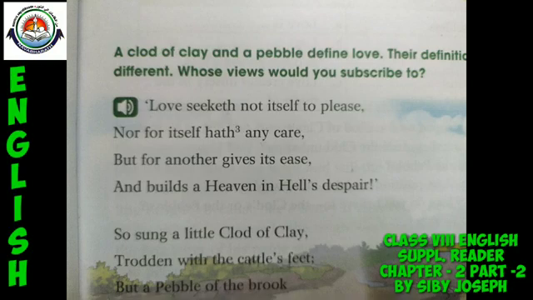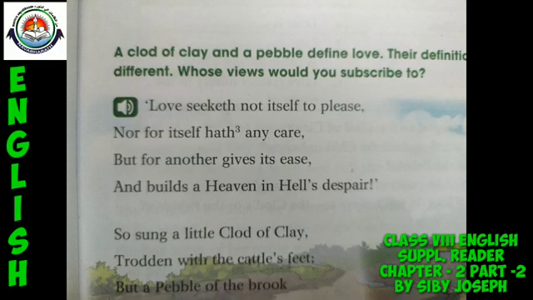At the same time, on the contrary, the writer, through the point of view of the clod, here states that love always pleases others. It cares for others. It gives its life for others. It gives its ability for others. And finally, we can find in the first stanza that love will build a heaven even in hell's despair.